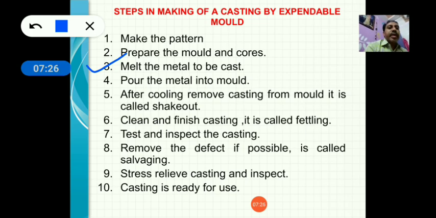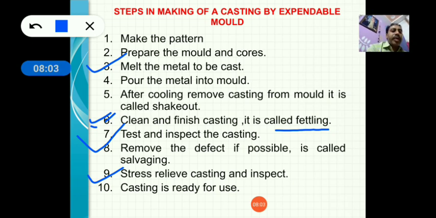After melting the metal, pour the molten metal into your mold, then allow it to solidify. After cooling, remove the casting from the mold. It is called shakeout. Then after withdrawing the solidified product, clean the product and finish it. It is called fettling. Then test and inspection. Then remove the defects if possible, which is called salvaging. Then it is associated with the temperature, that's why stress is produced inside the product.